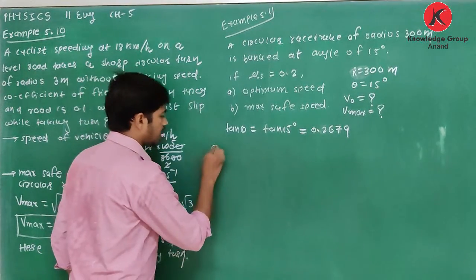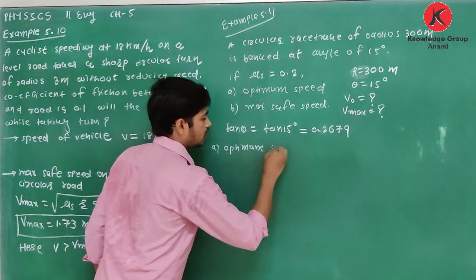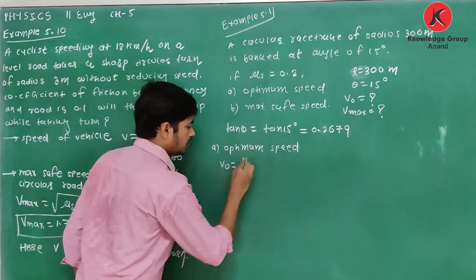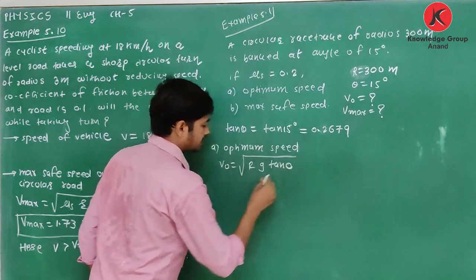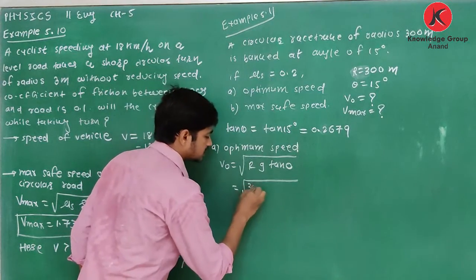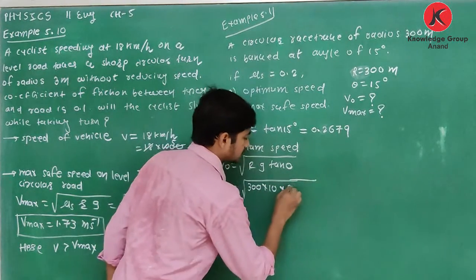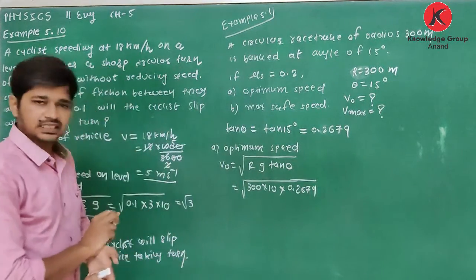First question is you have to find the optimum speed. What is the equation of optimum speed? V0 is equal to under root r g tan theta. What is the value of r? It is 300. g I am taking 10, and tan theta is 0.2679.